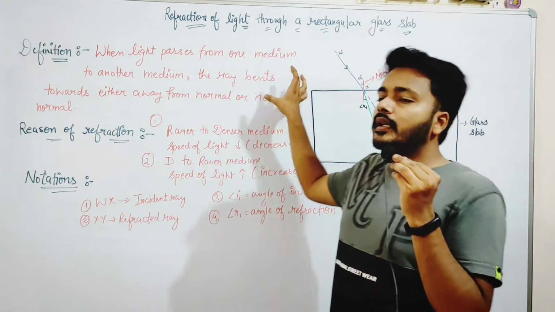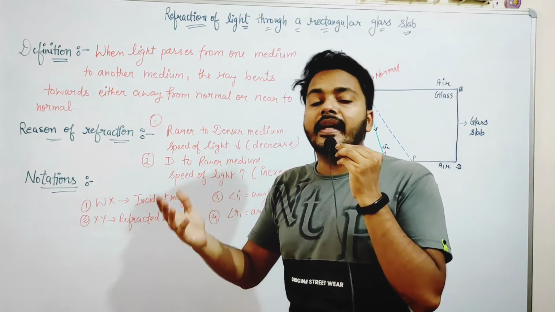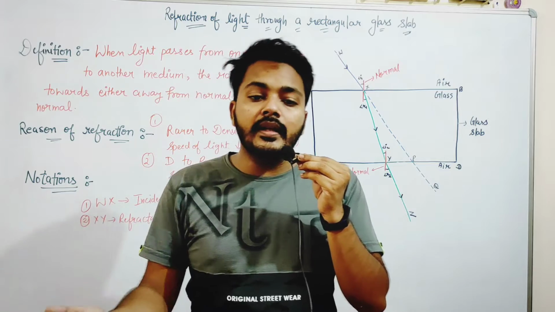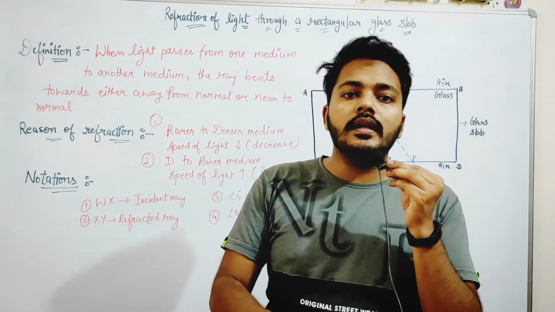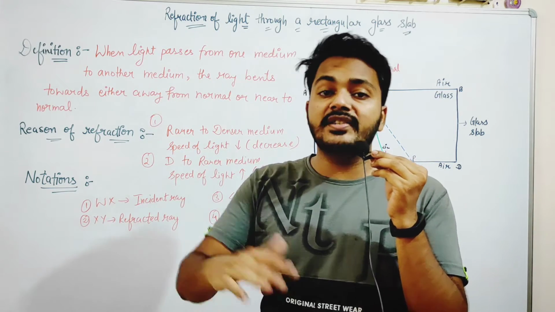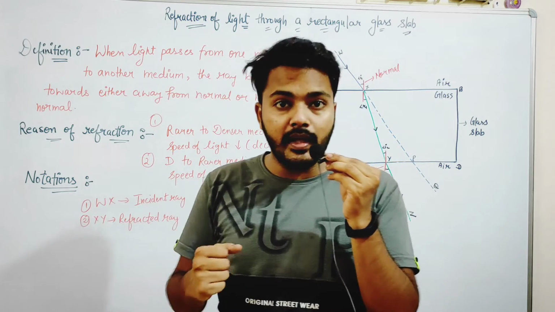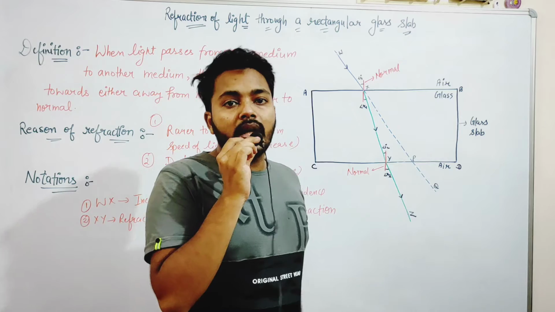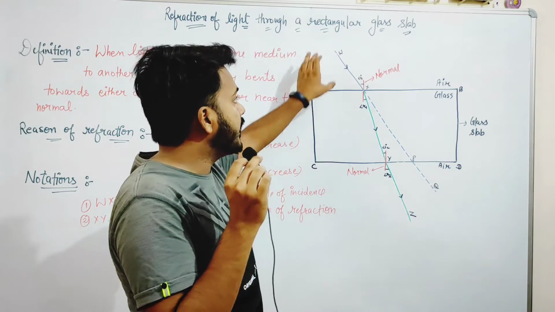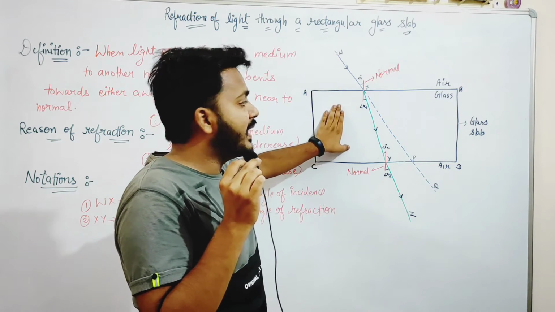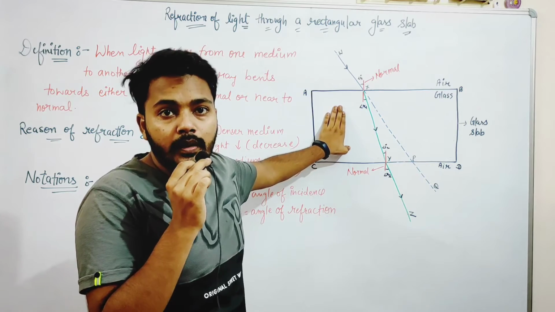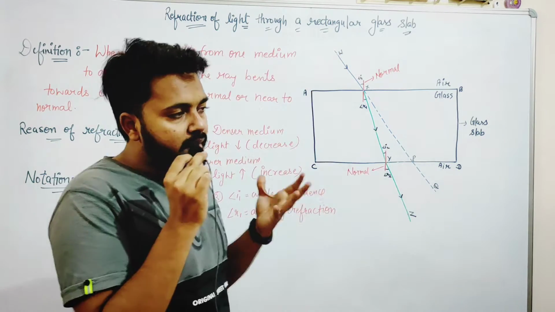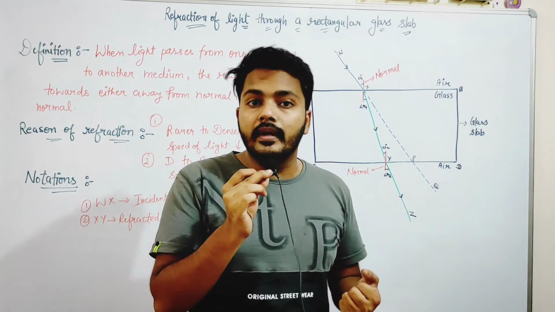So in the definition, they discuss that when the light passes from one medium to another, either it bends towards the normal or away from the normal. It depends upon the type of medium we are using. Suppose in the blank surface, air is the medium and the light passes from air to the denser medium, that is the glass slab. We know that the particles of air are very far away. Air is an example of a rarer medium.